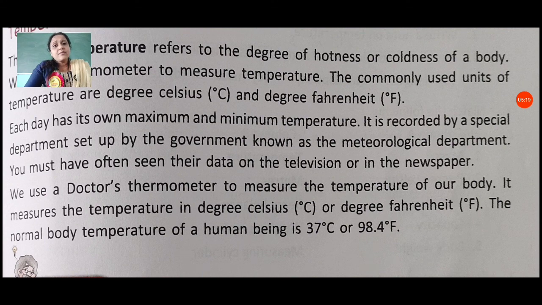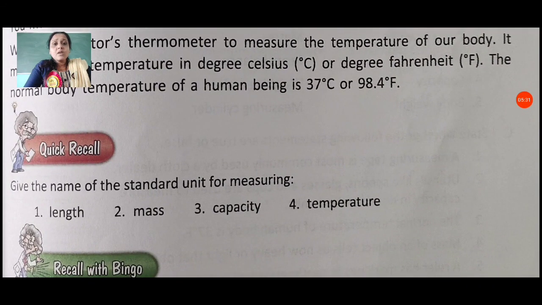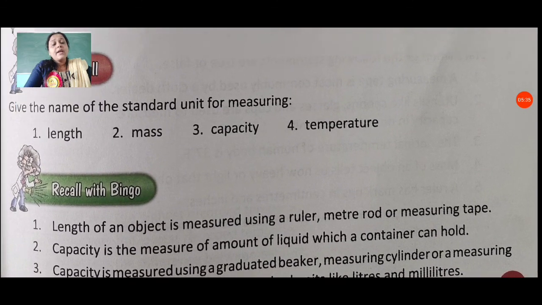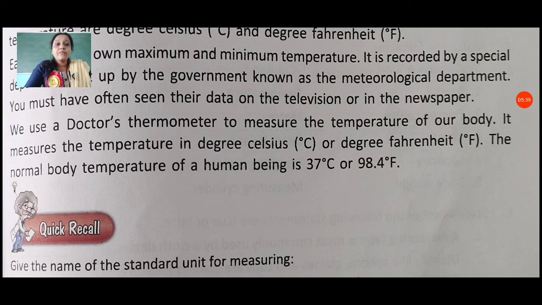But if any person has fever in their body, then the temperature will be high. That means this person has fever in their body. So when we want to measure the temperature of the human body, if any human has fever, then we can measure the fever using a doctor's thermometer.